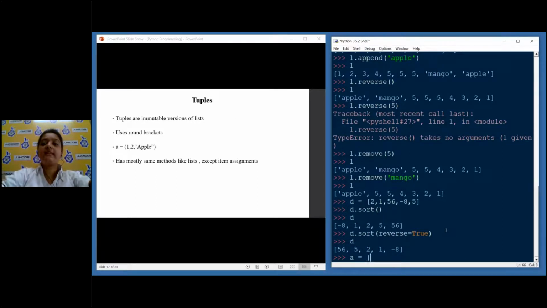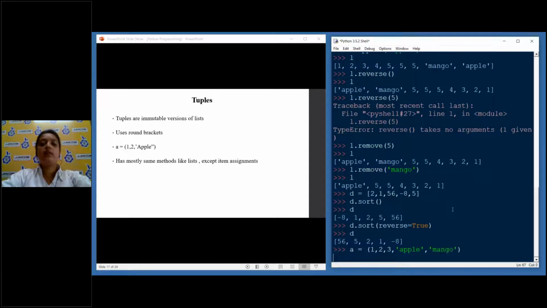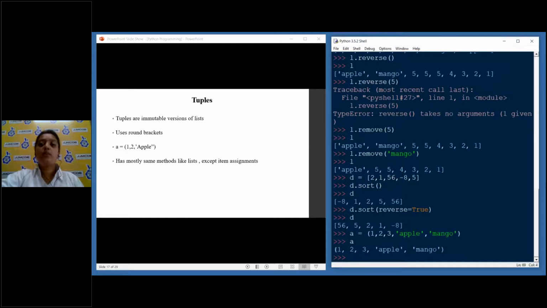Basically, instead of taking square brackets, it takes round brackets. Now I'll put the same values here: 1, 2, 3, and suppose apple and mango. Don't forget the quotation marks, otherwise you'll get an error. Okay, now I got a tuple. Just like strings, tuples cannot be edited. You cannot do any kind of manipulation. Once declared, you can only take values from it or use indexing, but you cannot explicitly do anything to the tuple.